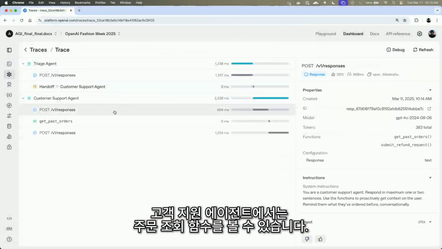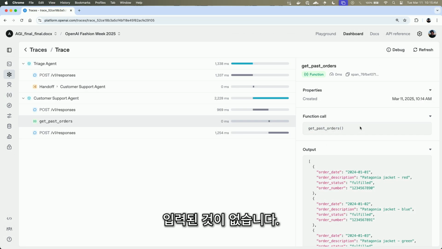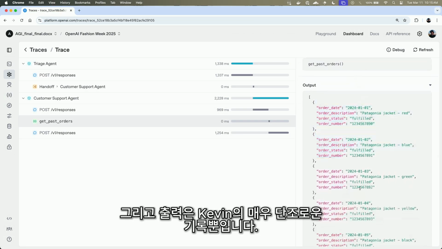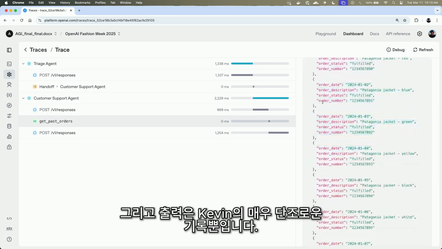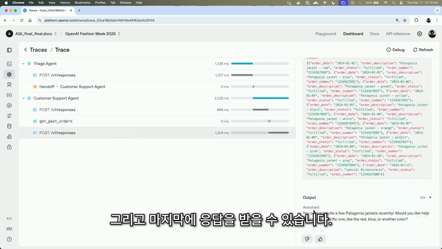Afterward, once we're in the customer support agent, you can see the get past orders function call with any input params. Here there were none. And then the output is just, again, all of Kevin's very monotonous history. And then finally, we can get to the end where you get a response.